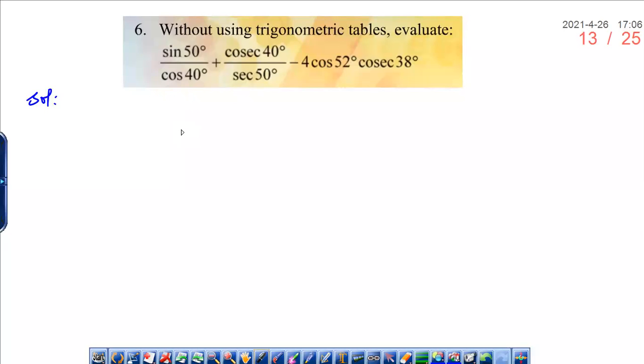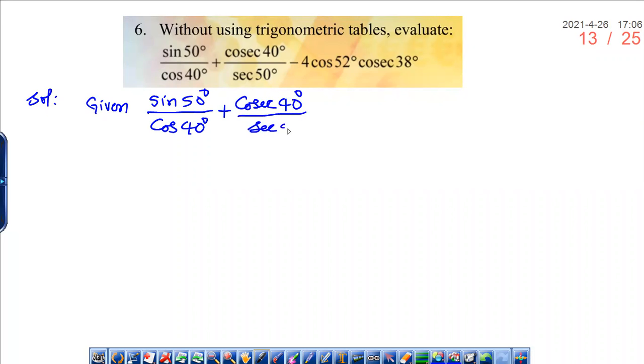Now let us solve the sixth problem. Snigdha, read the problem. Without using trigonometric tables, evaluate sine 50 degrees by cos 40 degrees plus cosec 40 degrees by sec 50 degrees minus cos 52 degrees into cosec 38 degrees.